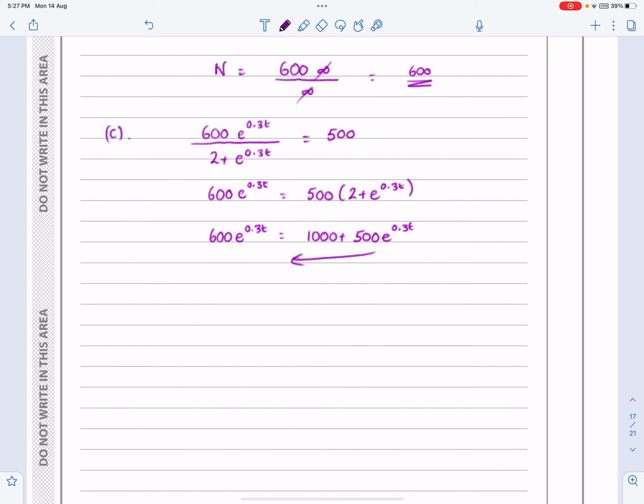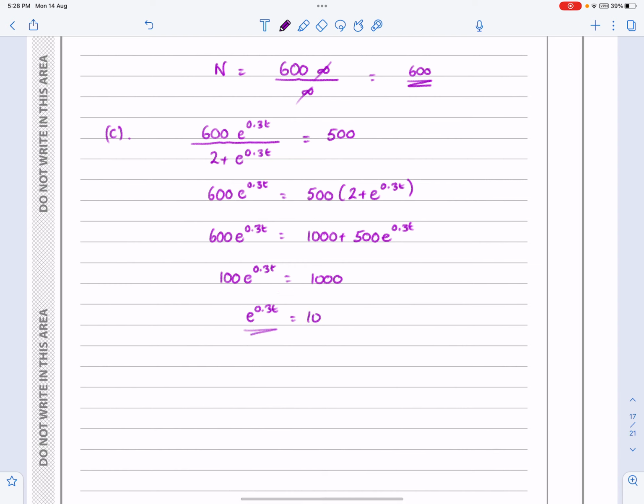I'm going to take that over to the other side now. So 600 minus 500 gives me 100e^(0.3t) is equal to 1,000, which means that e^(0.3t) is equal to 1,000 divided by 100, which gives me 10.